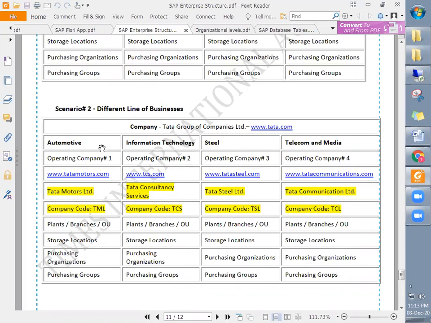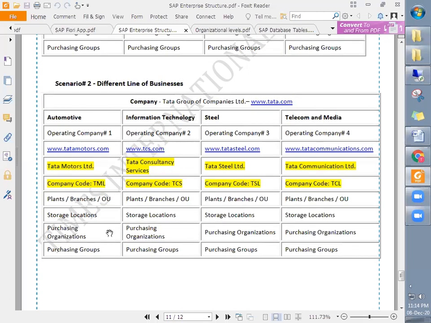In order to do any business, the group has to register with the Ministry of Corporate Affairs, right? So they are doing the automotive business with the name Tata Motors Limited, the IT business with the name Tata Consultancy Services, the steel business with Tata Steel, and the telecom and media business with Tata Communications, right?